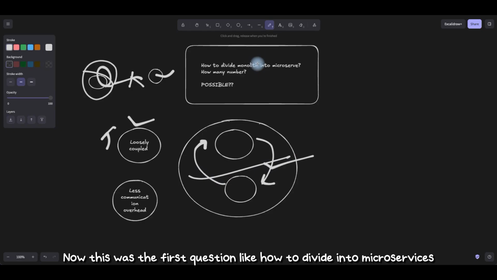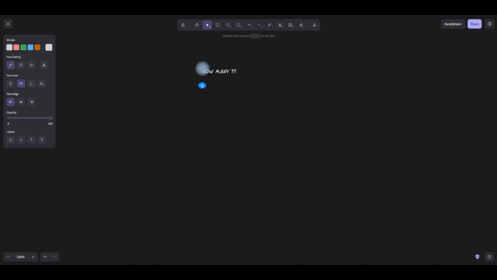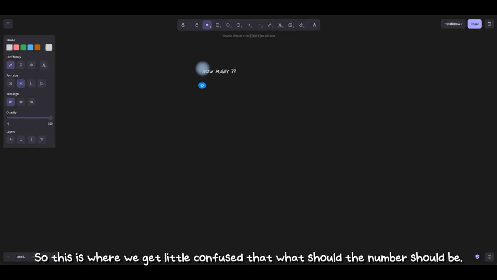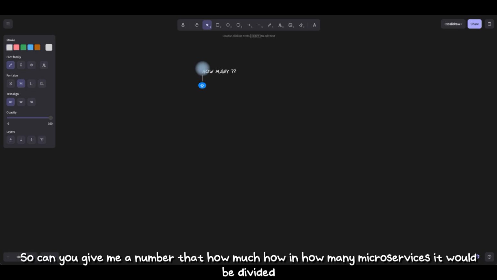Now this was the first question, how to divide into microservices. The second question is what the number should be, like how many. This is where we get a little confused about what the number should be. If in an interview someone asks you, I have a monolith and I want to divide it into microservices, can you give me a number of how many microservices it would be divided into?